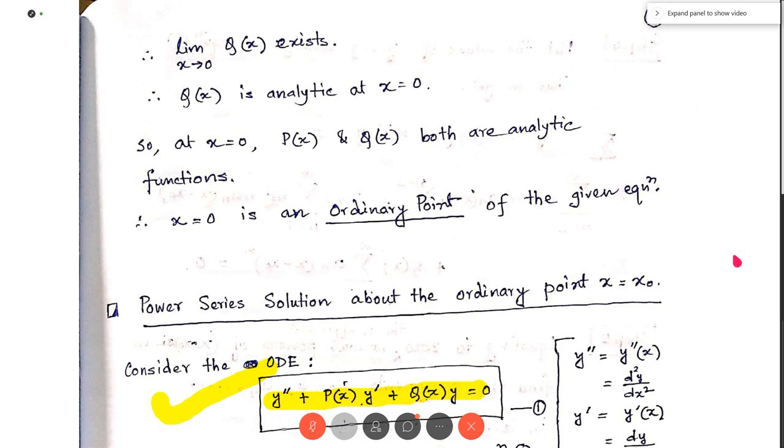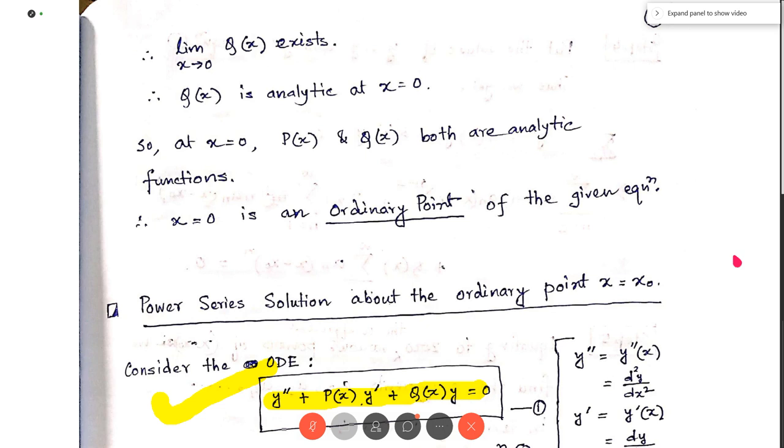For that purpose, we fix 2 arbitrary constants a0 and a1, and try to write the remaining arbitrary constants a2, a3, a4 in terms of a0 and a1. This is my intention.